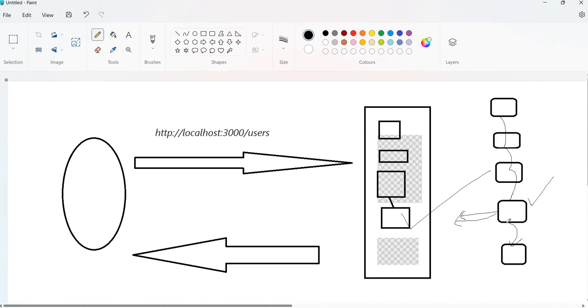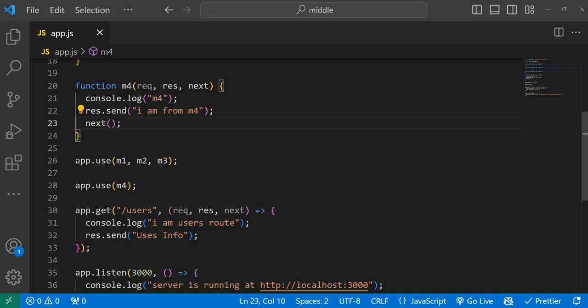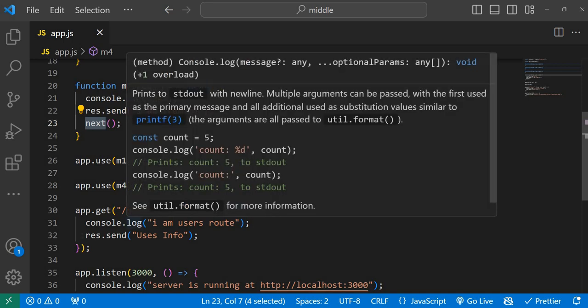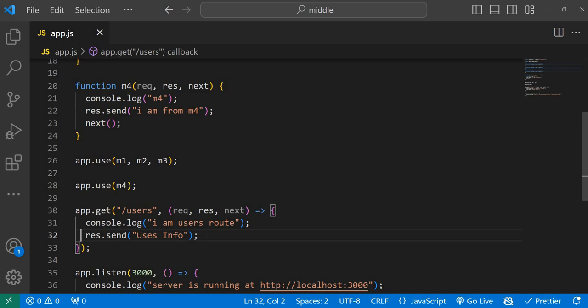Okay, which one will be the answer from Express.js? This is the beauty. If you see here, as I said, you can complete the request and response cycle, but that doesn't mean you can't execute another middleware. Yes, you can execute another middleware, but you can't send a response to the client two times.